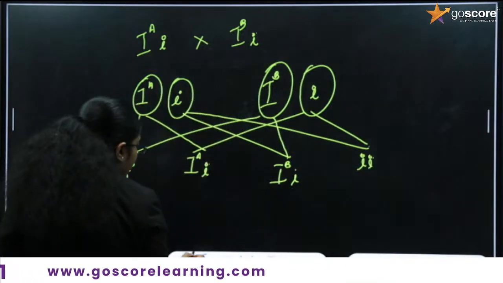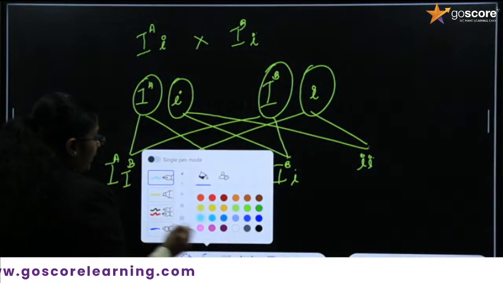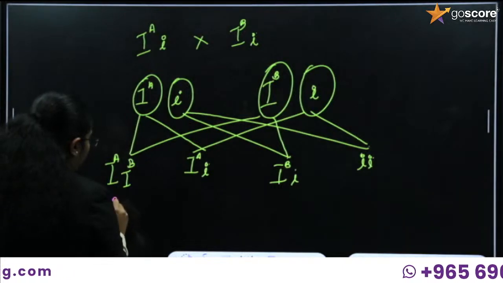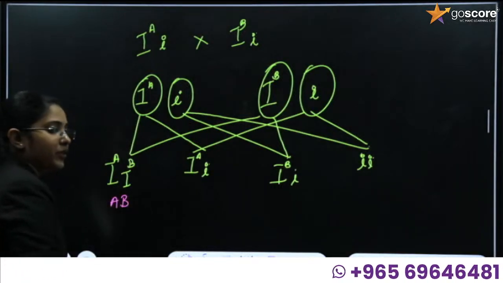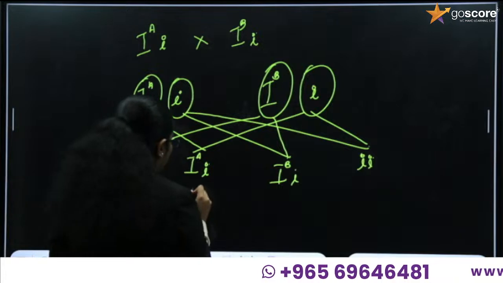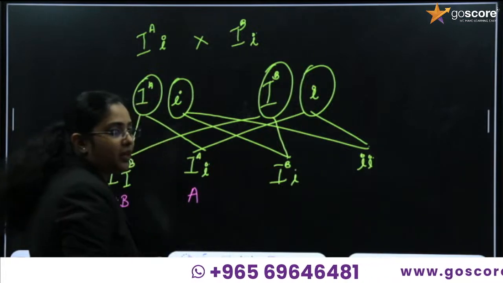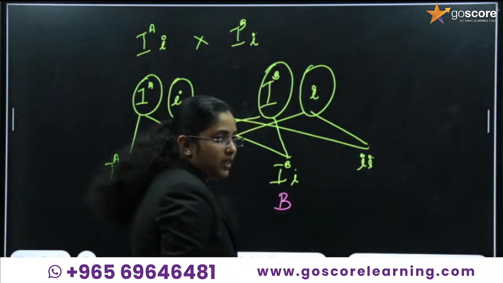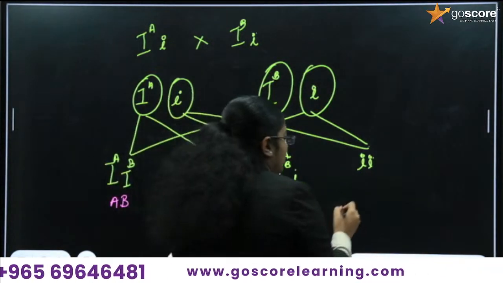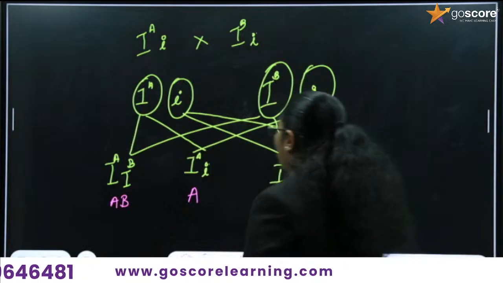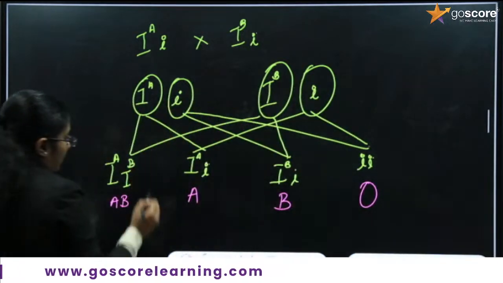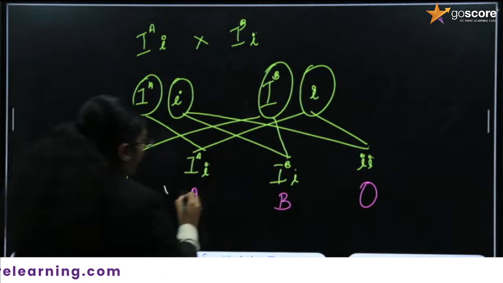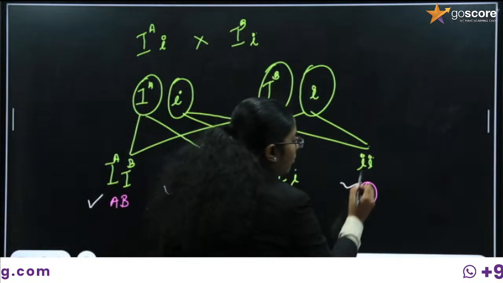So what are the possible blood groups produced here? IAIB codes for AB blood group. IAi codes for A blood group. IBi codes for B blood group. Then small letter ii codes for O blood group. So what are the possible blood groups from this particular genotype? AB is possible, A is possible, B is possible, and O is possible.